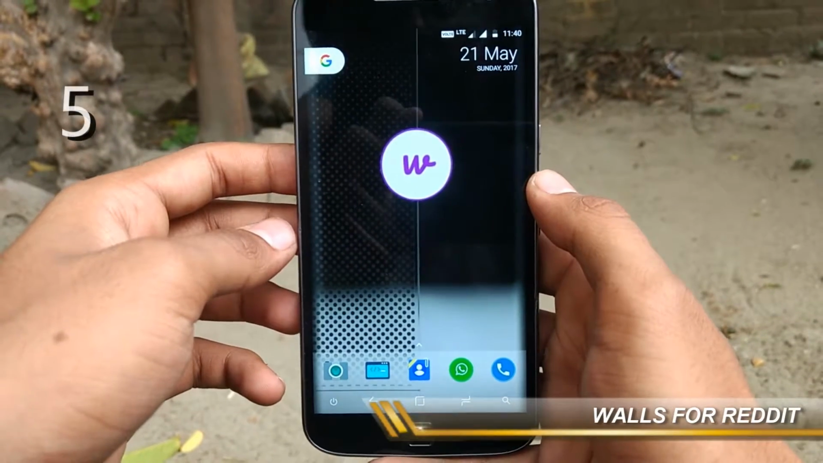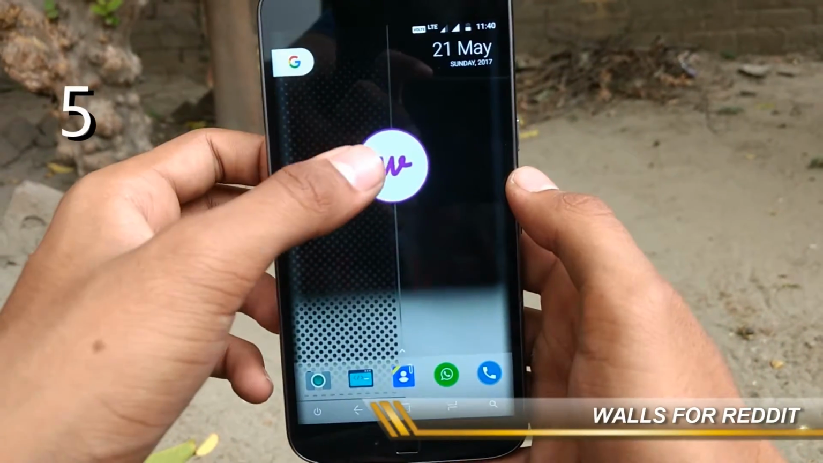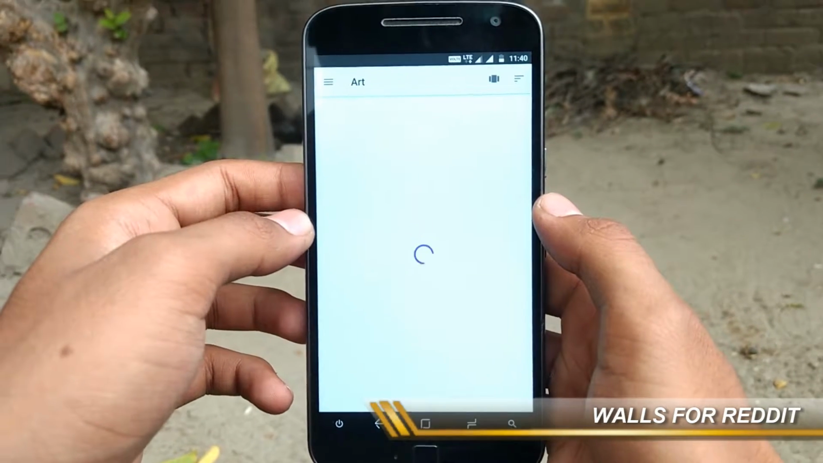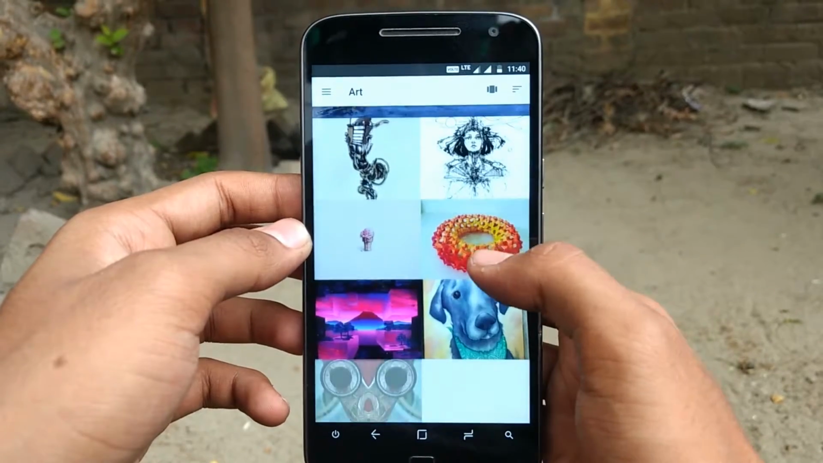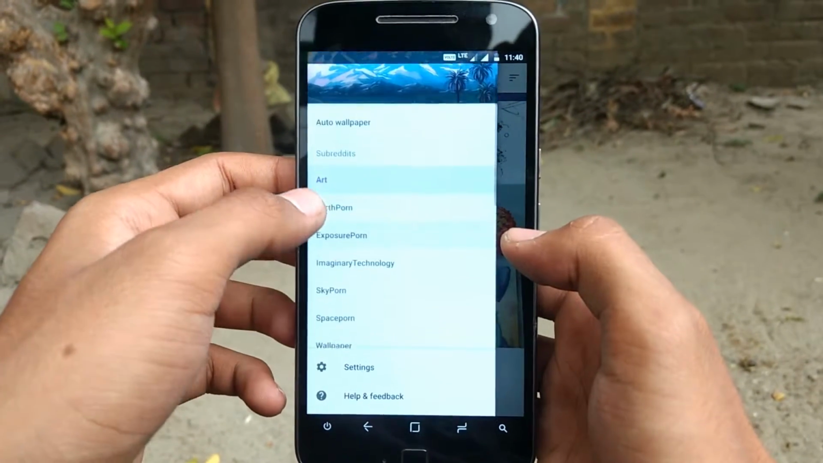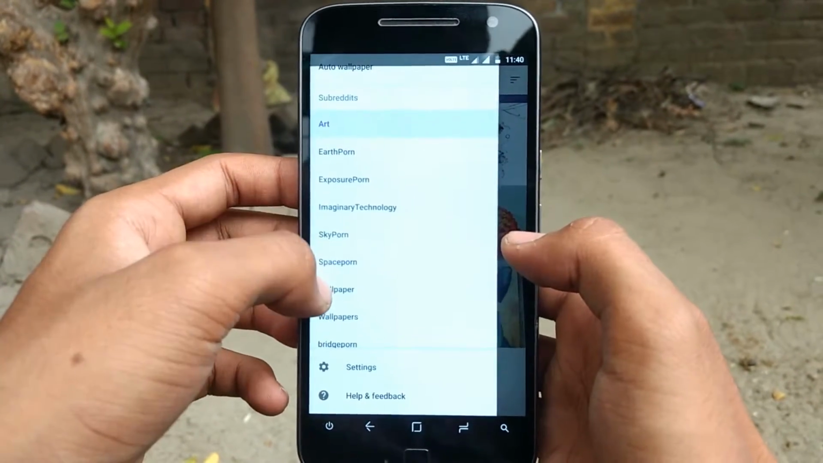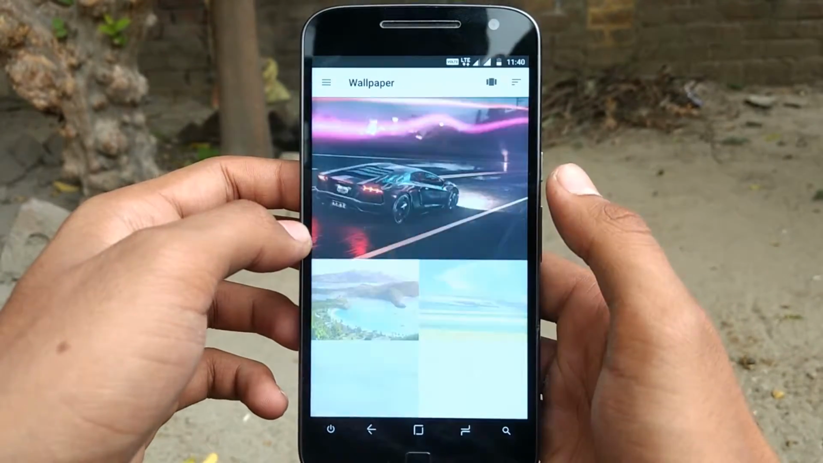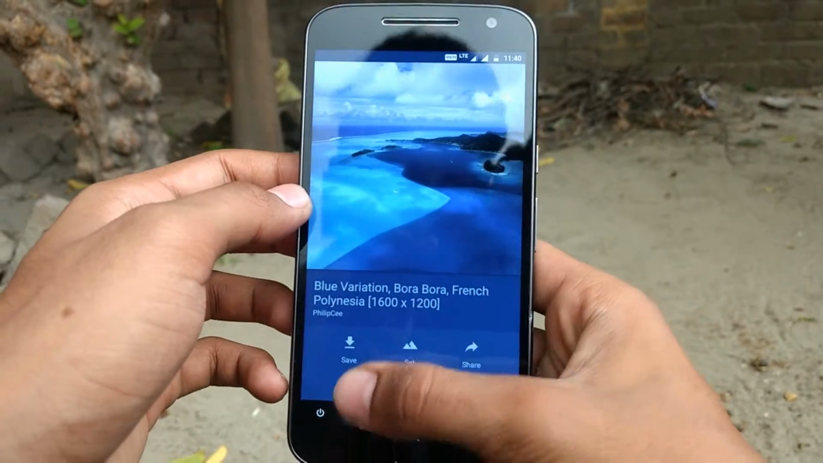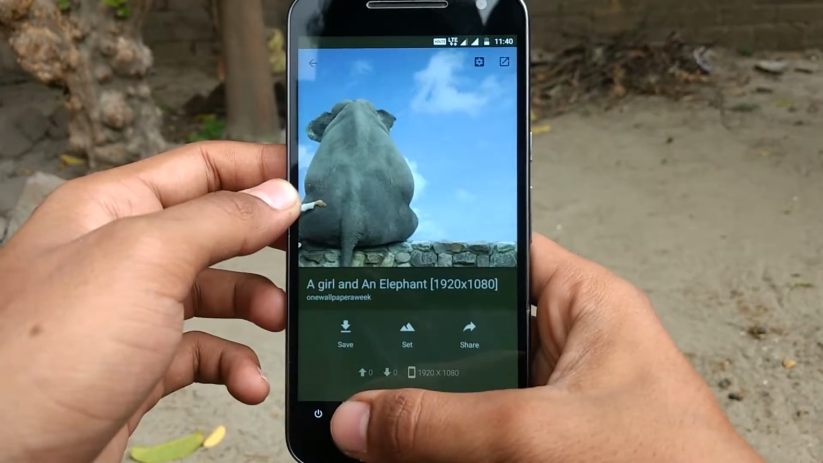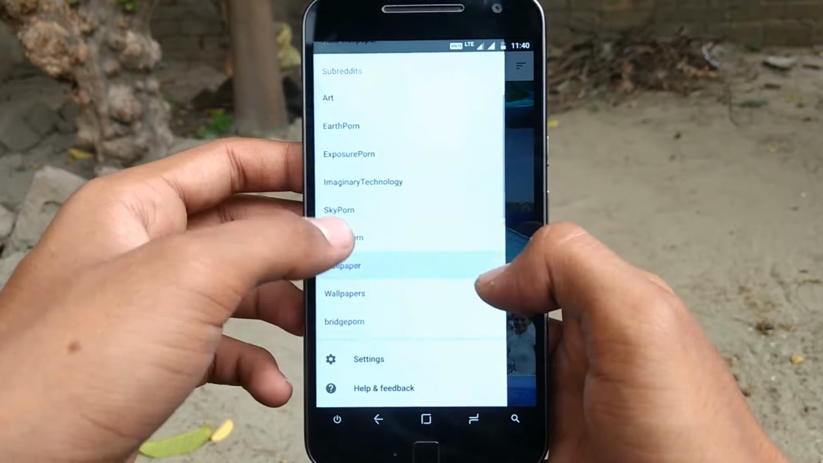So the fifth app on our list is Walls for Edit. This app is not available on the Play Store, but I will give a link in the description so you can download it from there. So as you can see, there are so many categories: art, earthbound, wallpapers. You can scroll them and check the wallpapers. The wallpapers are HD and Quad HD also. So there are some nice wallpapers as you can see.